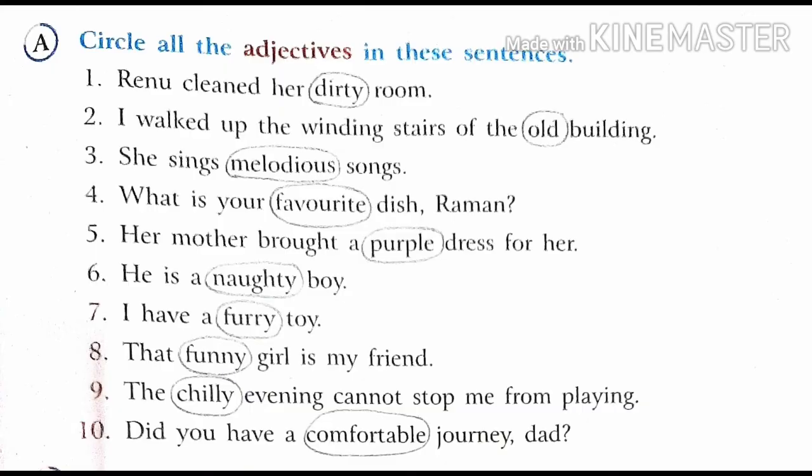Question A. Circle all the adjectives in these sentences. So what you have to do? You have to circle the adjective in this sentence. For example, question number 1. Renu cleaned her dirty room. So here the adjective will be dirty.